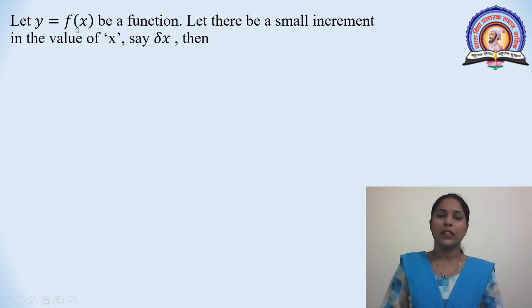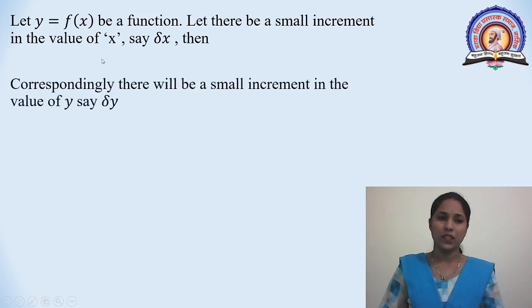Let y equals f(x) be a function. Let there be a small increment in the value of x, say delta x. Then correspondingly there will be a small increment in the value of y, say delta y. Therefore y plus delta y, where delta y is the small increment in y, is equal to f(x plus delta x), delta x being a small increment in x.